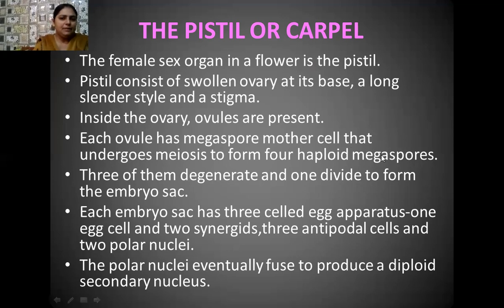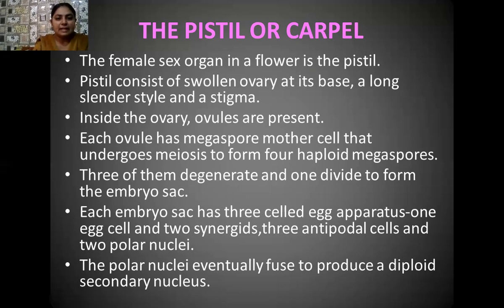Now what happens? Out of these 4 haploid megaspores, 3 degenerate, and 1 megaspore survives, and this surviving megaspore later forms the female gametophyte, which is known as the embryo sac.